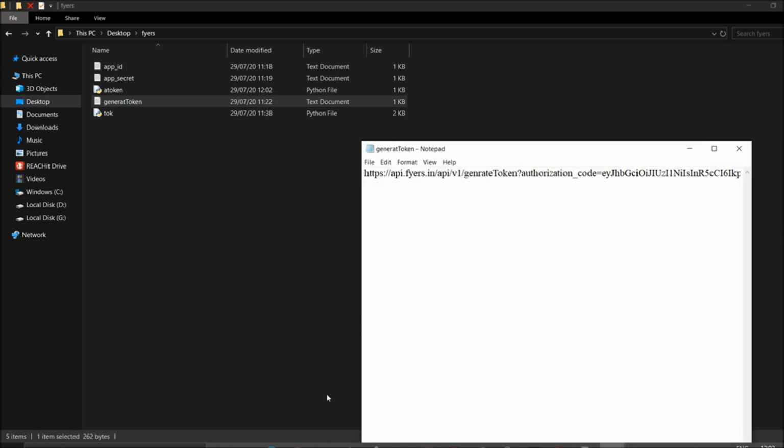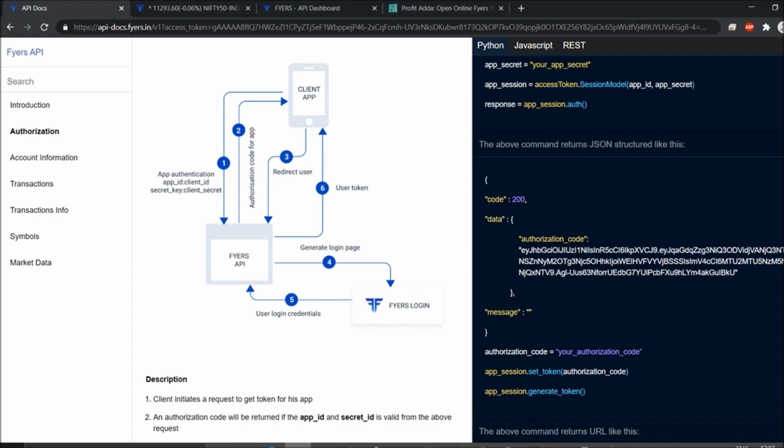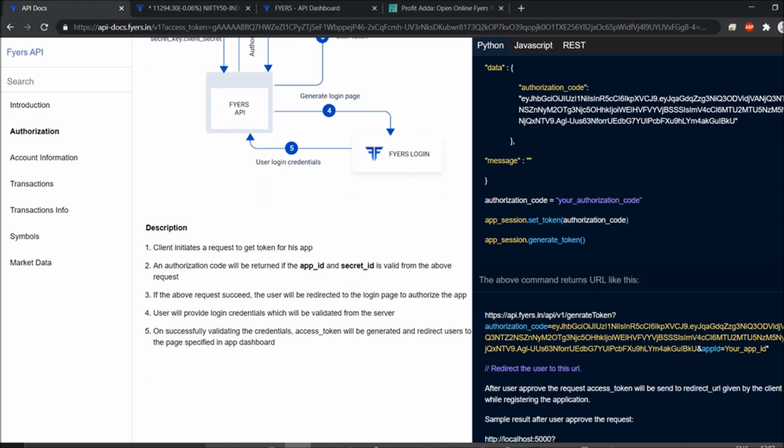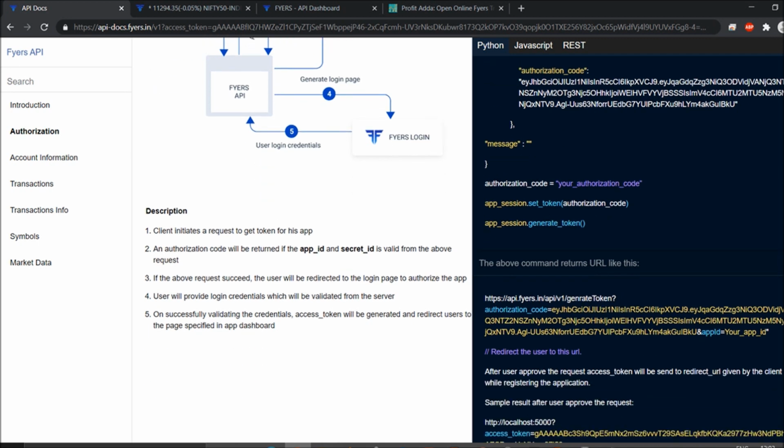A URL is there. I'm going to show you where exactly they have given this URL. From this API docs it is very easy to follow, but you should go for what you have to carry from this itself. This is the way I am going. Instead of straight away calling generate access token or something, they will generate it this way, and they will give your app ID and everything.